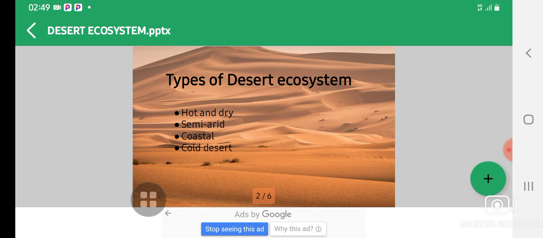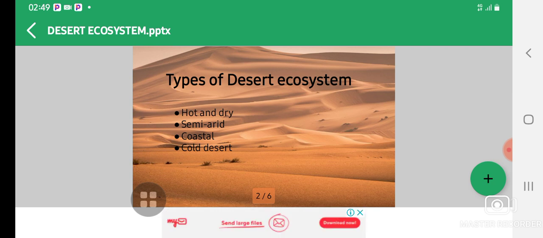The first type is hot and dry, the second type is semi-arid, the third type is coastal, and the fourth type is cold desert. So let's look at the first step by step. The first one is hot and dry. These kinds of desert ecosystem have hot and dry climatic conditions throughout the year and have very low annual rainfall.